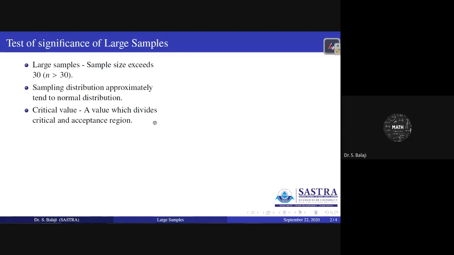Here, we can consider the critical value. Critical value means a value which divides the critical region and the acceptance region. Already yesterday we discussed the critical region and acceptance region. Therefore, that dividing point is called the critical value.